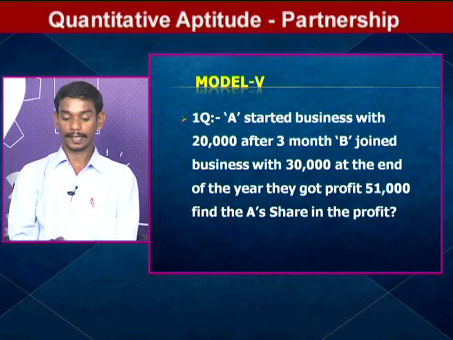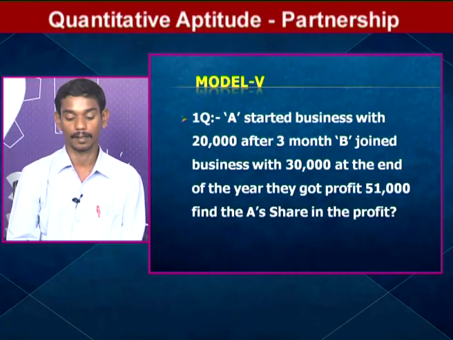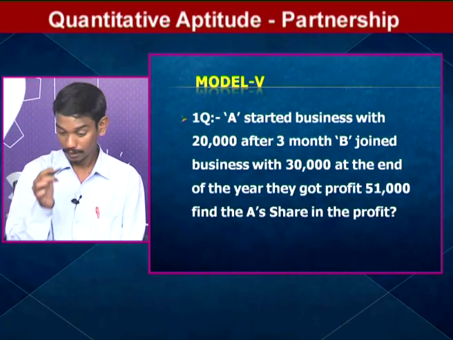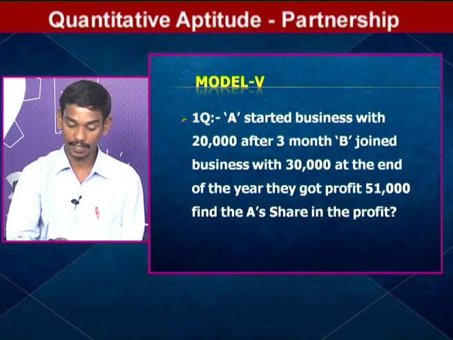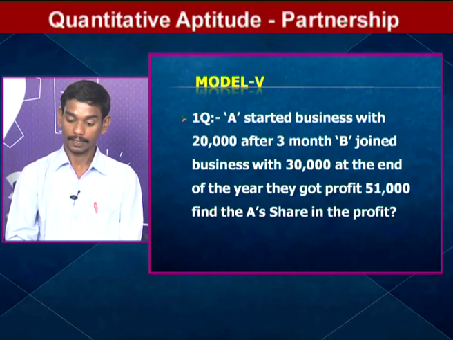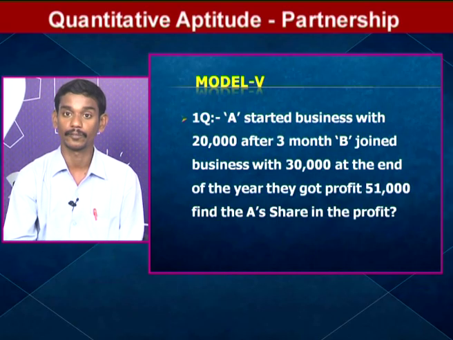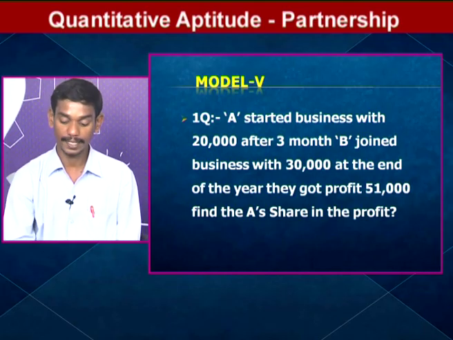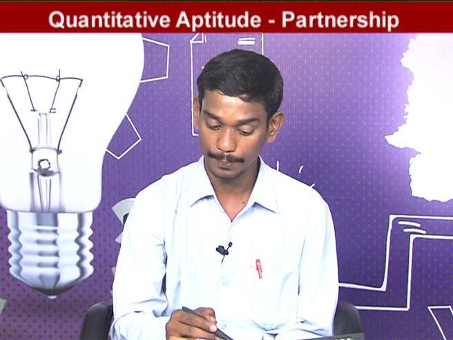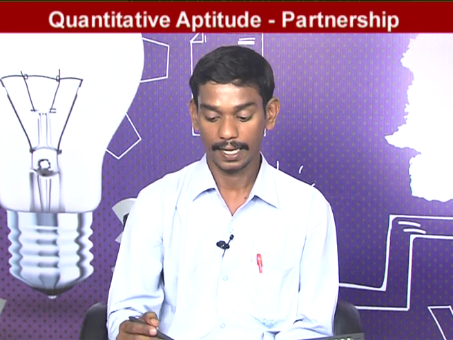Next model. In this next model, A started the business with 20,000. 3 months after, B joined the business with 30,000. At the end of the year, they got a profit of 51,000. Find the A share in this profit. First of all, see the question once again. A started the business with 20,000. After 3 months, B joined with 30,000. At the end of the year, they got a profit of 51,000.